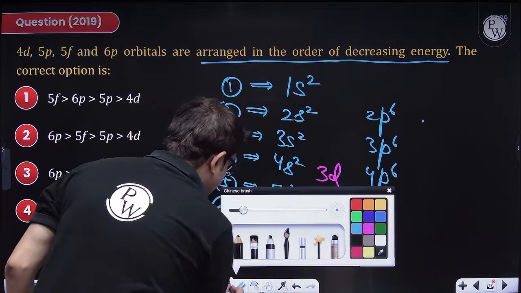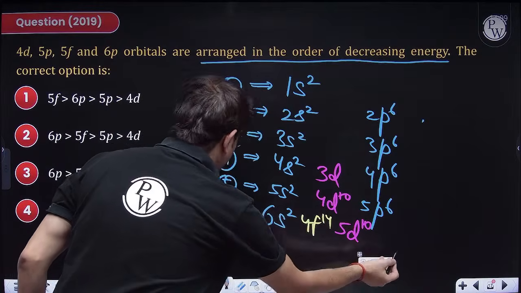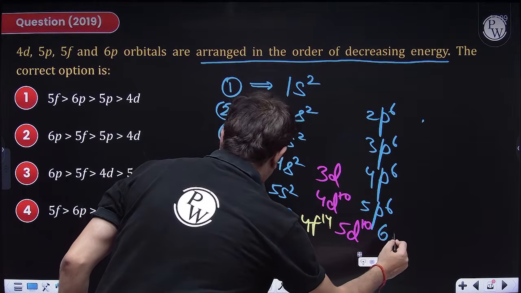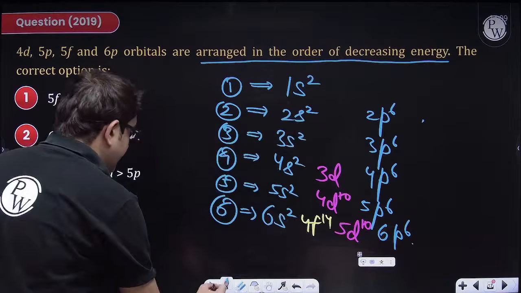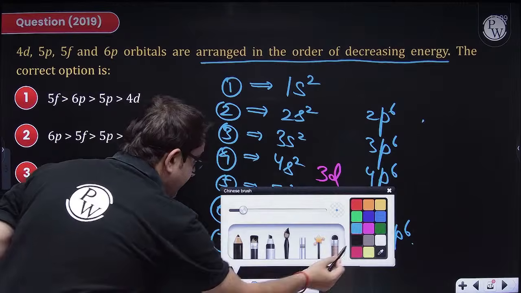And at last, the period number will be the principal quantum number for P as well. So this will be 6p6. And then on the seventh period, we fill 7s2. Similarly,